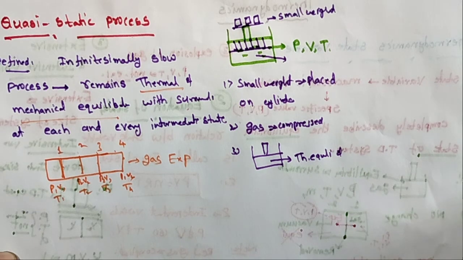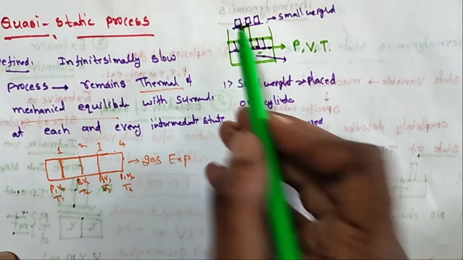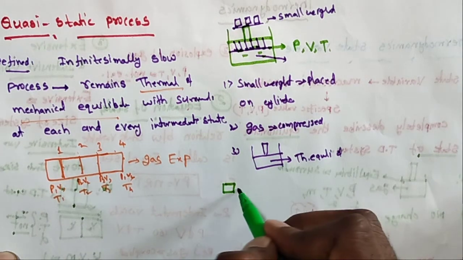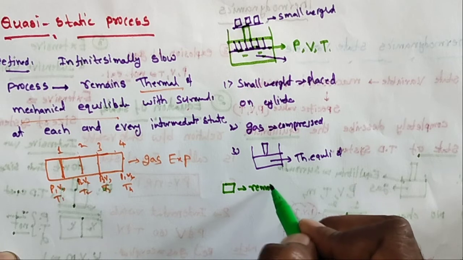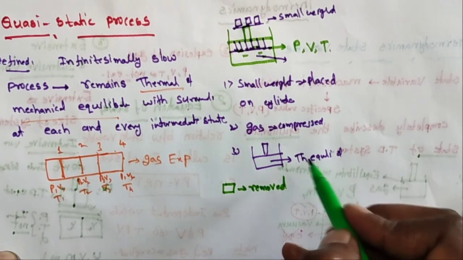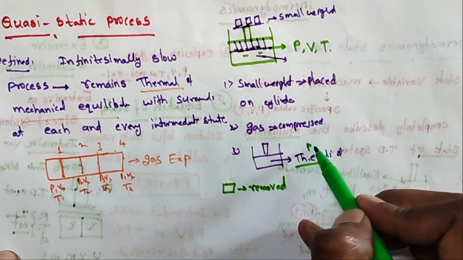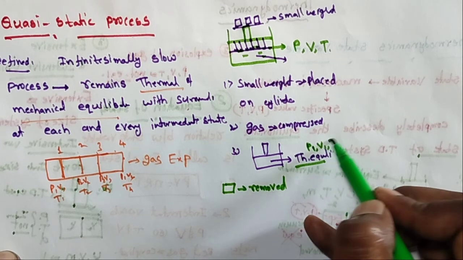Now the masses are removed one at a time. First, mass M1 is removed, with the system at thermal equilibrium with pressure P1, volume V1, and temperature T1.